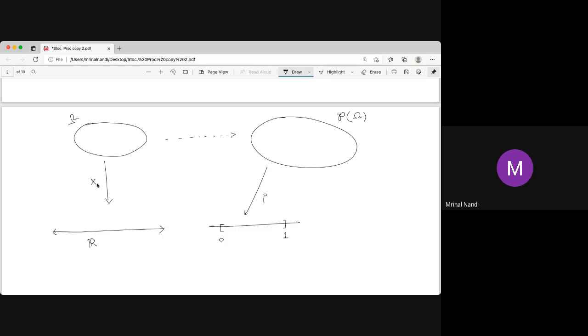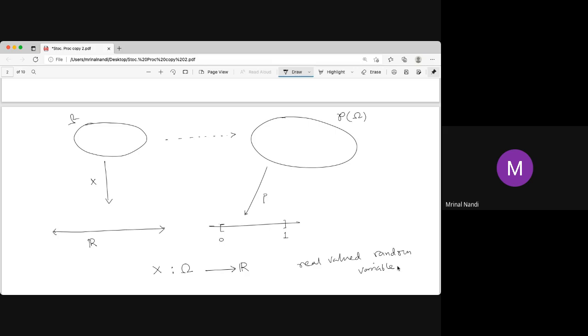The random variable is basically a function from omega to R, also called a real valued random variable. Unless otherwise stated, we assume that it is a real valued random variable. If I say it is a random variable, that means it is a real valued random variable.